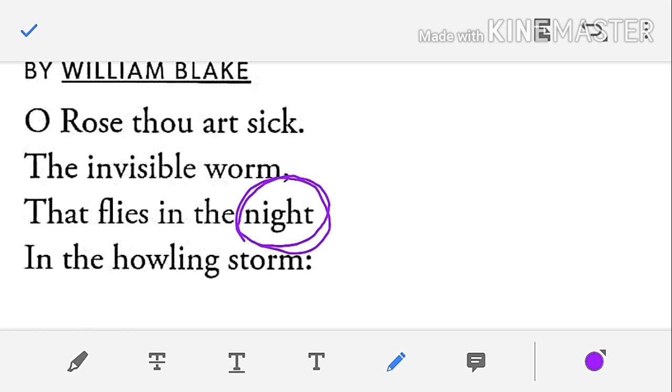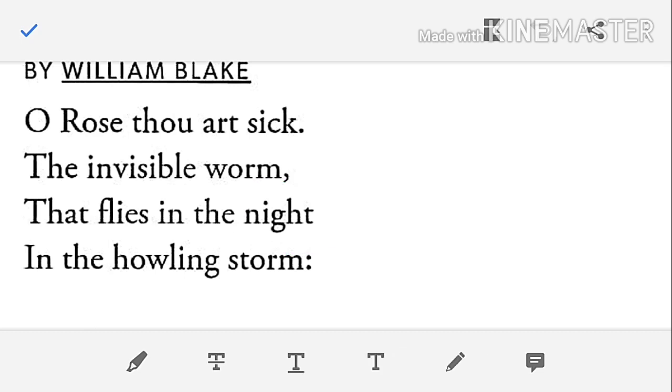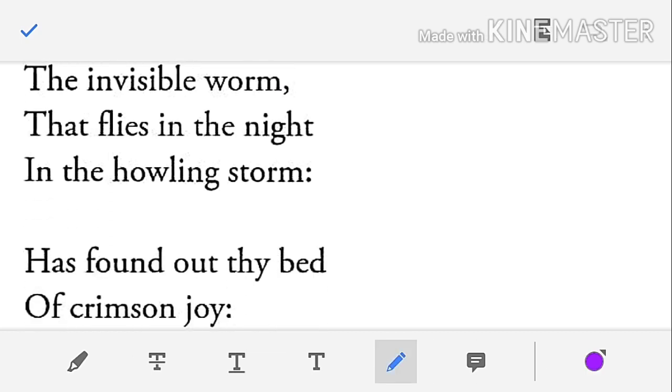Because of the goodwill in this world, there is also another sense of darkness. Another experience is the storm. In such a way, the storm is the symbol of experience.